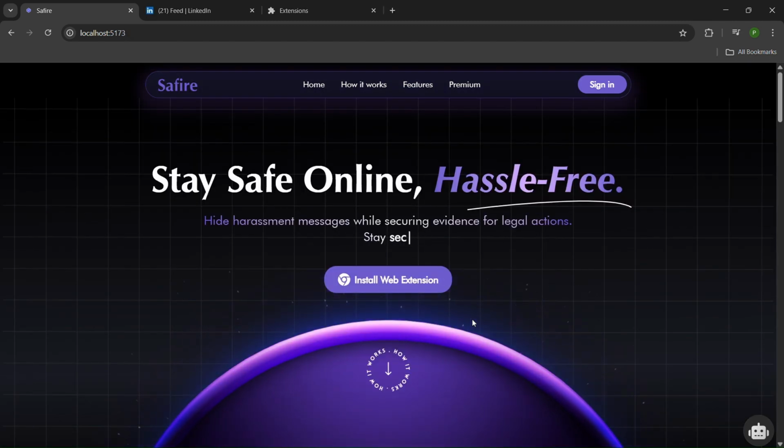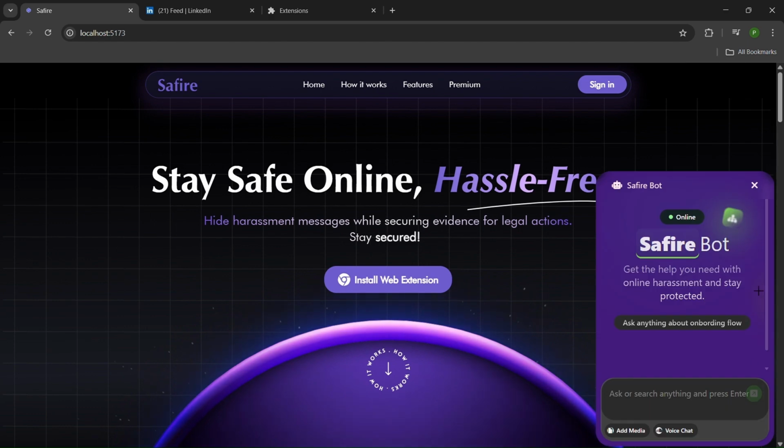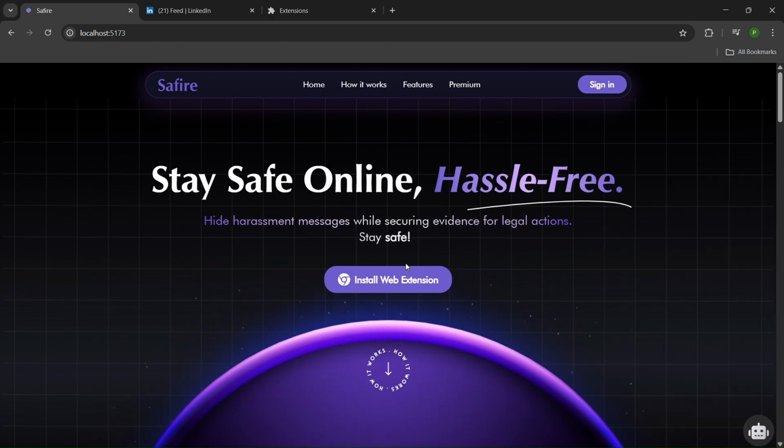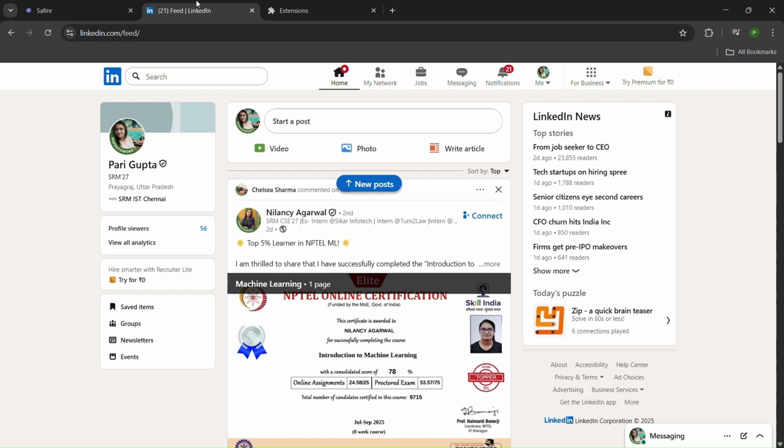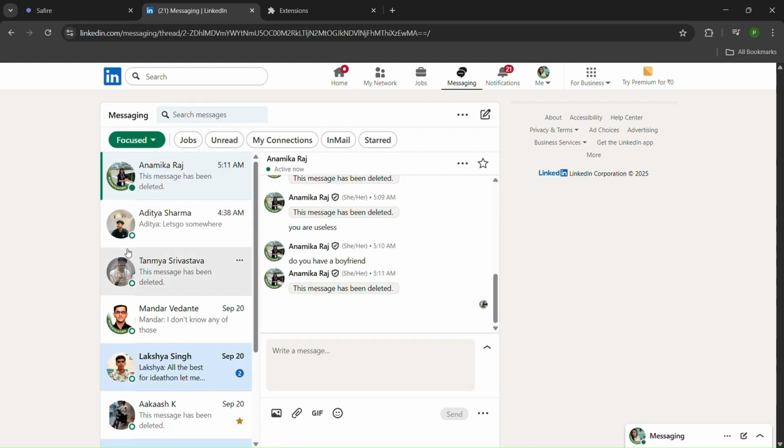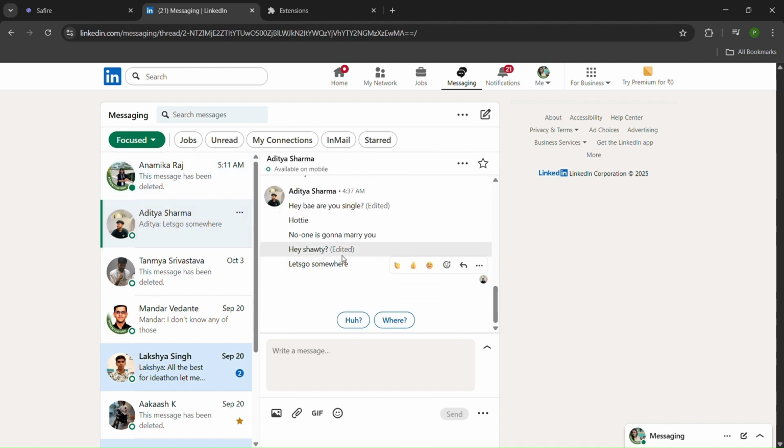Okay, so now let's move to the demo part. I'll show you the real-life implementation of all these features. Here on the right, you can see our Safire bot. This is where users can ask anything about our product, how it works, or get help with reporting and onboarding. Let's move to LinkedIn. Let me open my messages. As you can see here, these are some messages that are clearly inappropriate for a professional platform like LinkedIn.